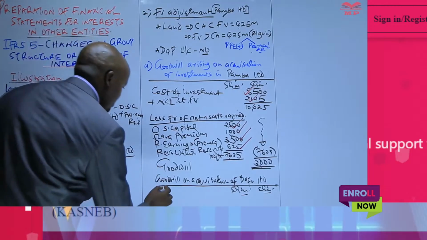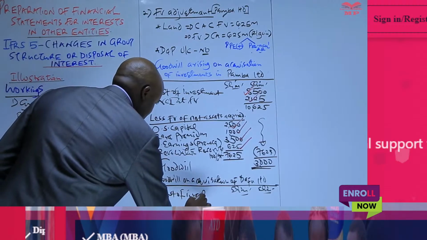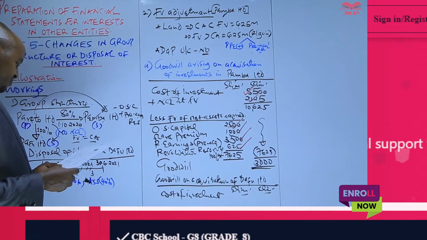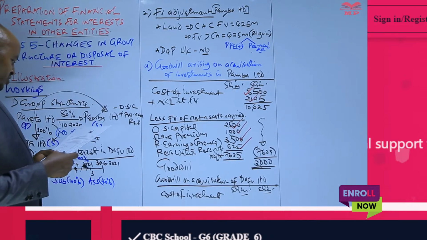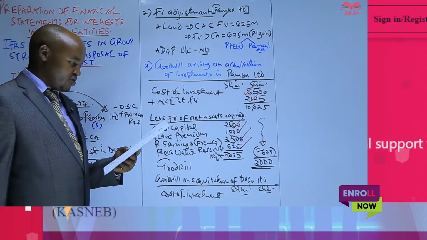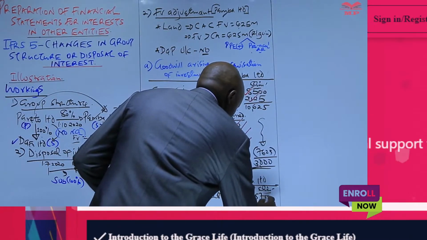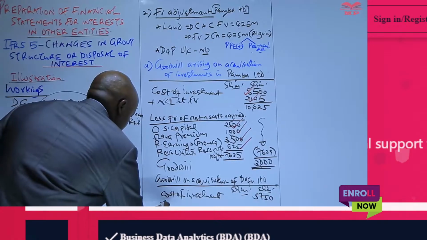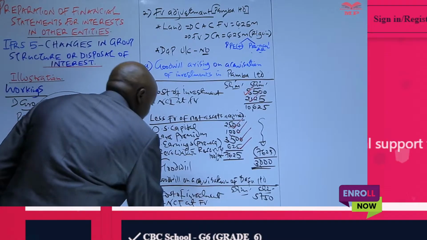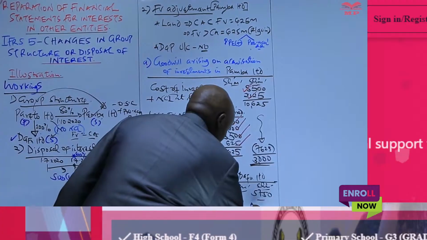So what we do here, we take the cost of investment, the purchase consideration paid by the parent company, that is Pareto, in acquiring shares of Dafu. That one is given in the statement of financial position of Pareto under the non-current assets, which is 5750, and then in this case we add the NCI at fair value, which is 0 because we don't have NCI.